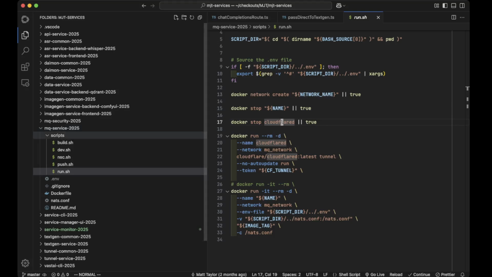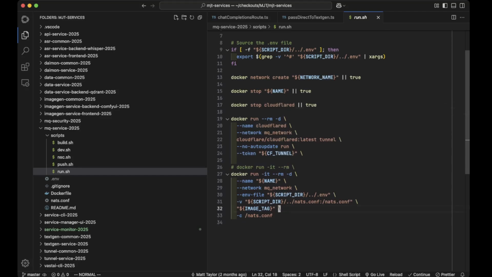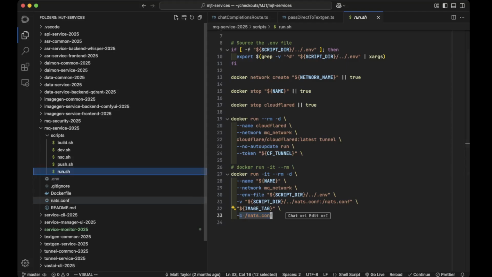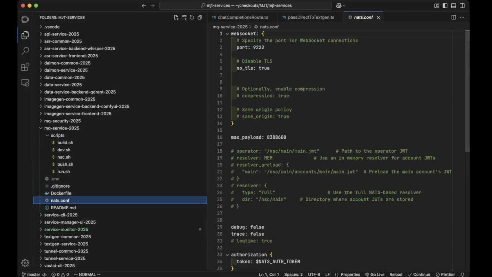So it just starts the Cloudflare daemon, and then obviously it just does the Docker run stuff where we use the env files. We're using the env-file trick with Docker to get the .env stuff inside the environment of the Docker container, and then we have the snaps config, which is just a bit of magic.